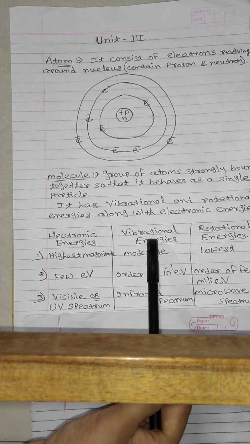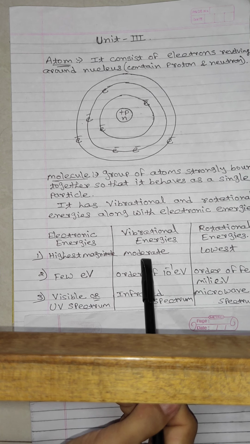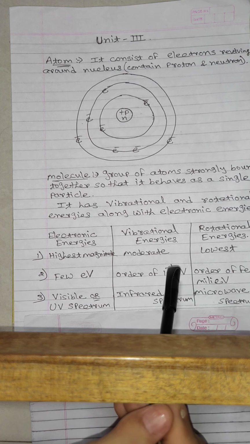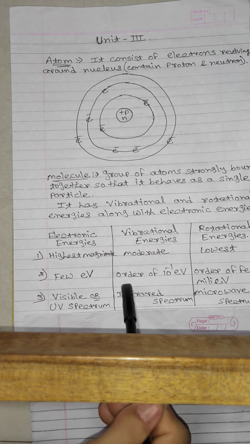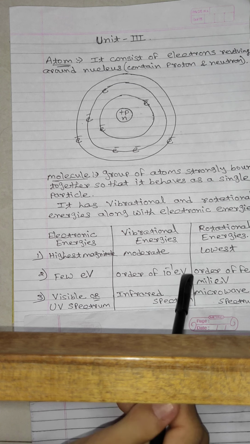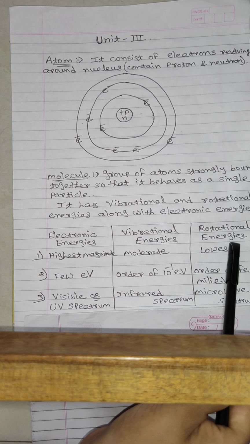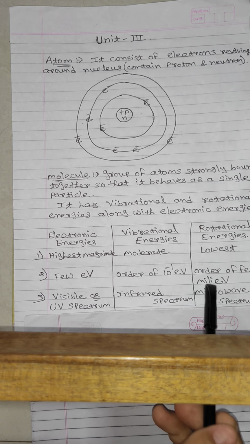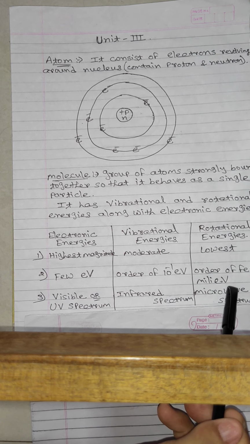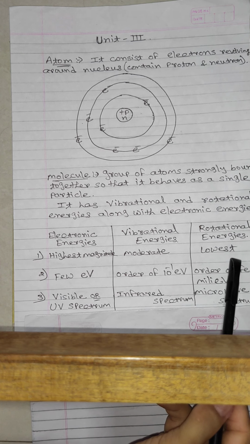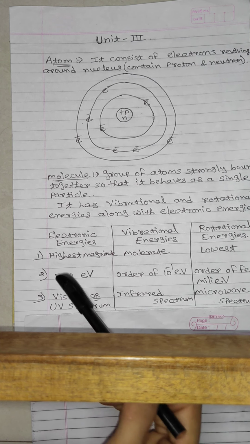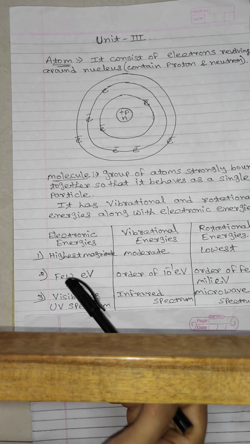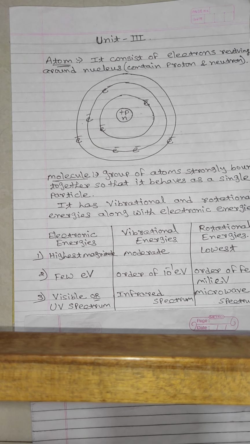The vibrational energy has a moderate, intermediate magnitude, of the order of 10 raised to -1 electron volt. And rotational energy levels have the lowest magnitude, of the order of a few milli-electron volts.